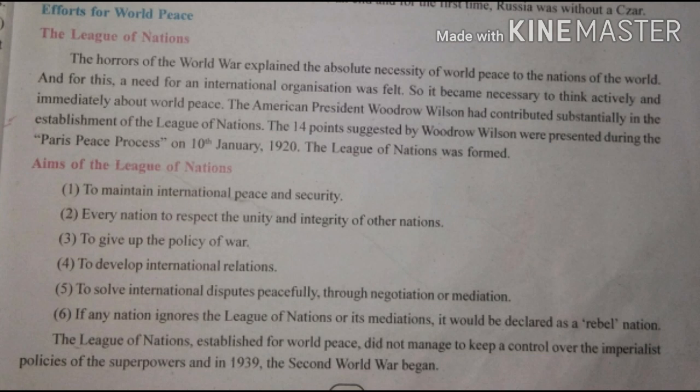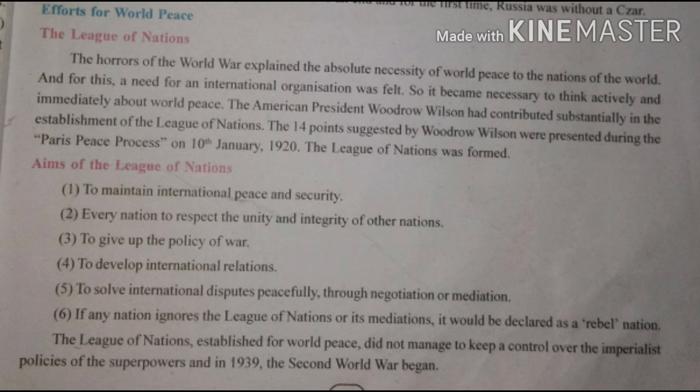Fifth one, to solve international disputes. Disputes means conflicts, problems, issues. If 2 countries are having problems or issues, they should solve them peacefully through negotiation, means discussion, and mediation. Any one country becomes the mediator between these 2 countries.